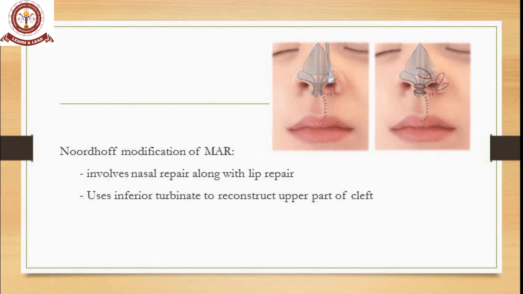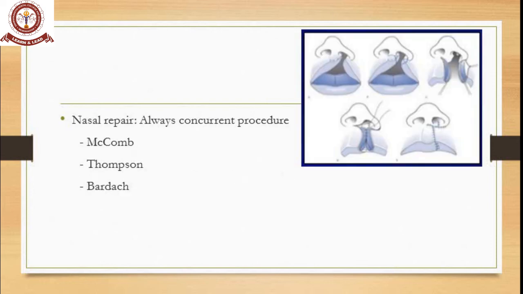He added inverse nasal repair along with lip repair, using the inferior turbinate to reconstruct the upper part of the cleft. This technique had good reach among surgeons and became popular.